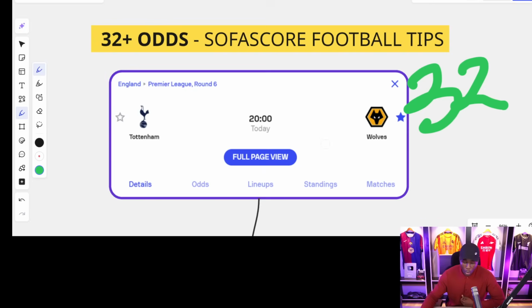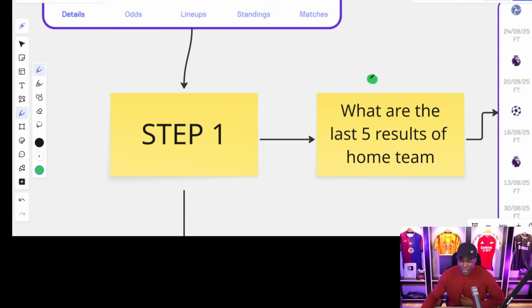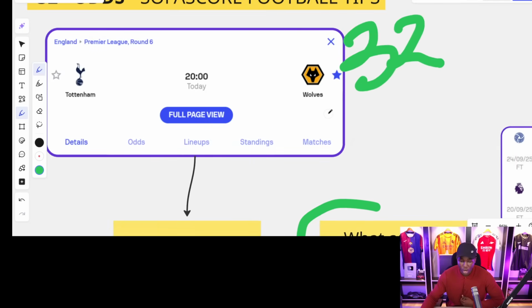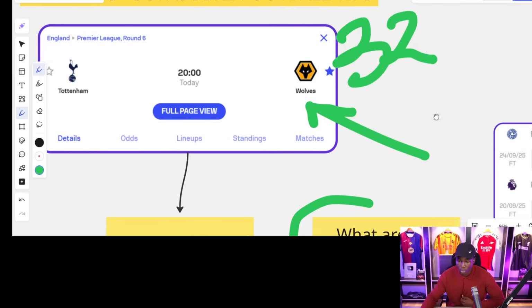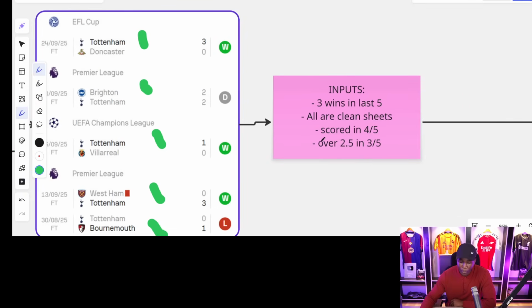In step number 1, as I've said, it involves you asking yourself the question, what are the last 5 results of the home team? And remember, the game in question today is Tottenham Hotspur versus Wolves, all right? I have sampled this out for you. This was the last game, game 2, game 3, game 4, game 5. I have gone for the last 5 results of Tottenham Hotspur. I do not care whether it's from the EFL Cup, Premier League or Champions League. I just want to know their last 5 results, and that is what I've used to come up with this data.